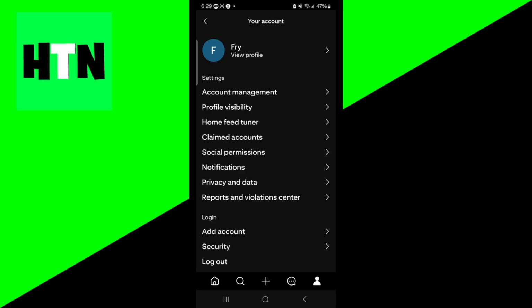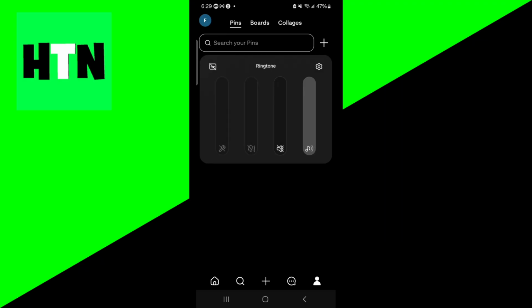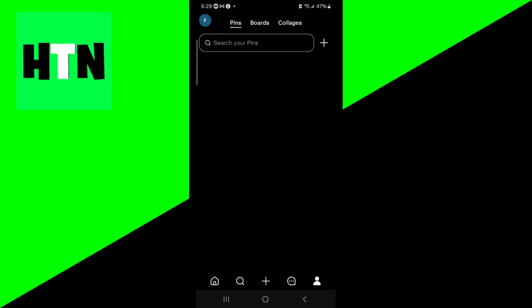So yeah, just make sure you do have that on before you start looking at videos or stuff like that. And also you want to make sure that your mobile device volume is all the way up, so of course you are able to hear it. And by the way, if you're using something like headphones, then your headphones could be causing the issue. So double check that your headphones are fully functional.